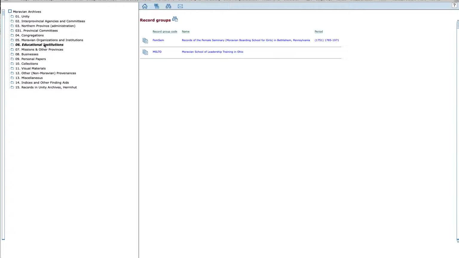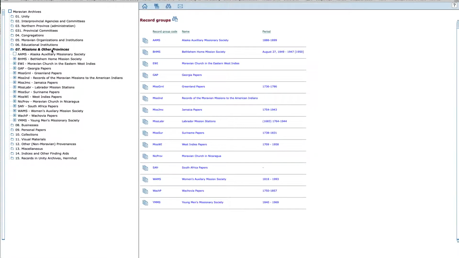And now we're going to look for records from the West Indies. They are grouped under the category missions and other provinces. So when I click on that, I see various record groups listed here, and notice that they are all organized by their abbreviation, in alphabetical order by their abbreviation.